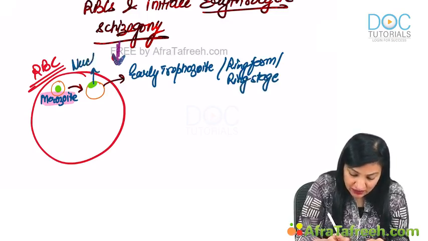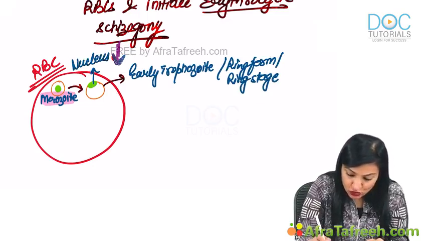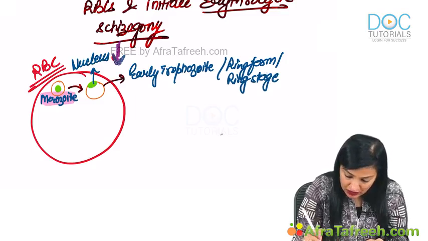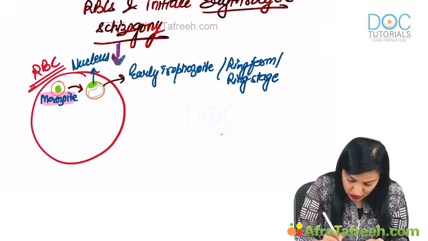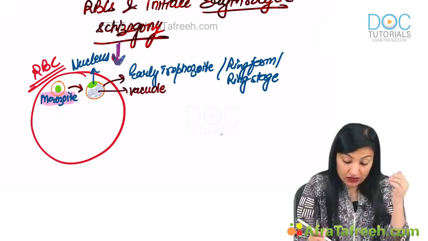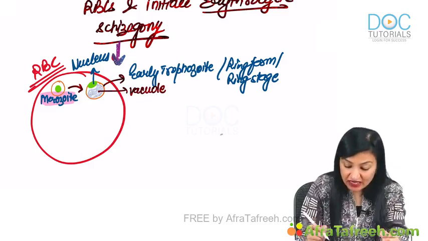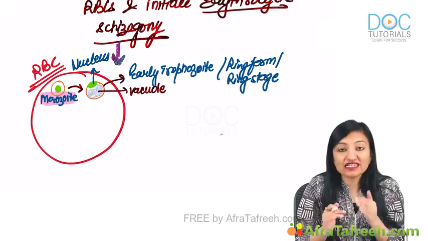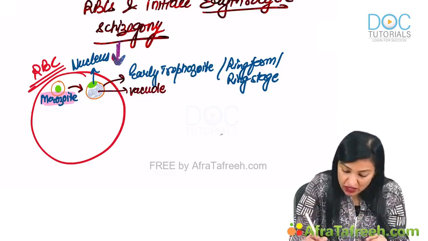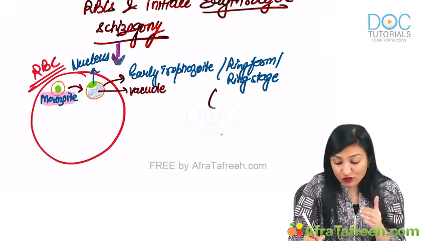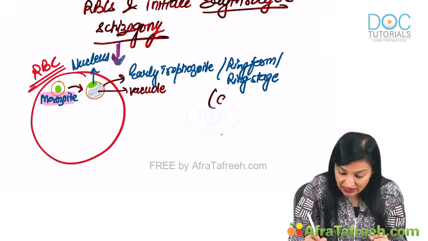This nucleus is displaced to the periphery because there is a huge cytoplasmic vacuole. Let me represent the vacuole by this silver color. This nucleus is pushed to the periphery, and the picture it gives off looks like a diamond on a ring. So this is the classical description for this ring stage, diamond on a ring.